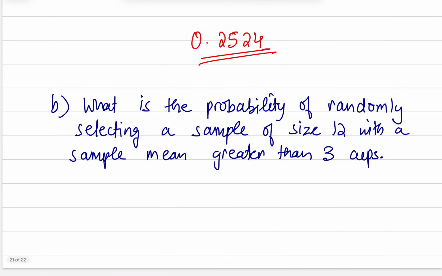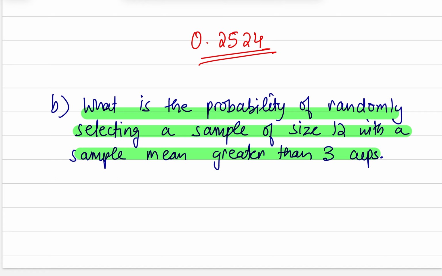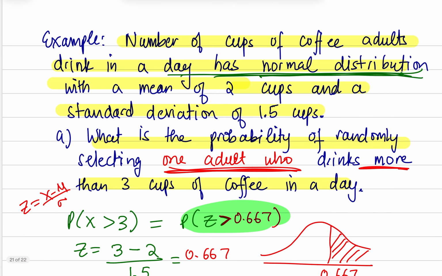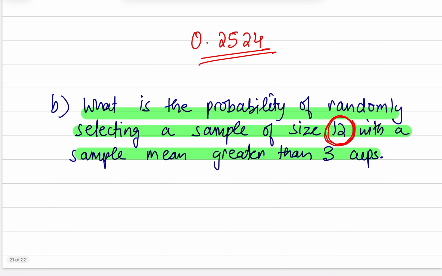This next part: what is the probability of randomly selecting a sample of size 12 with the sample mean greater than 3 cups of coffee per day? Now the sample size is small here, but because I'm given that the original population is normal, I can still work this out because the central limit theorem applies here. I'm going to write the sample mean being greater than 3.